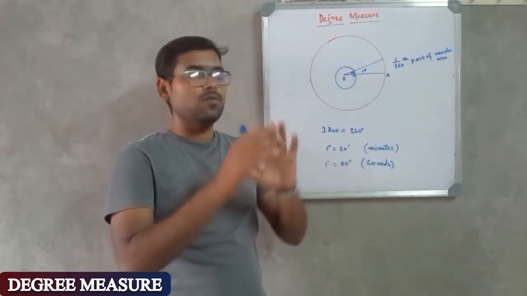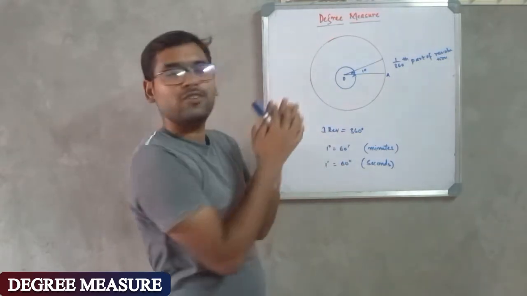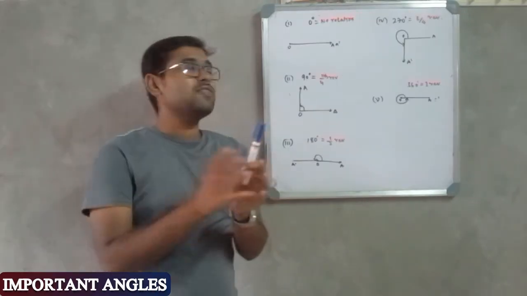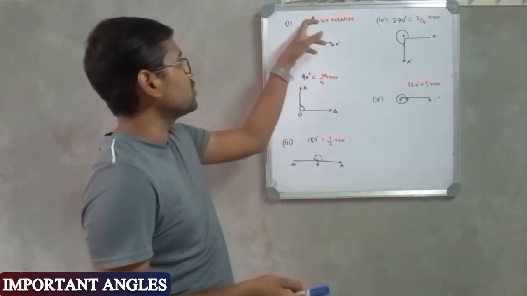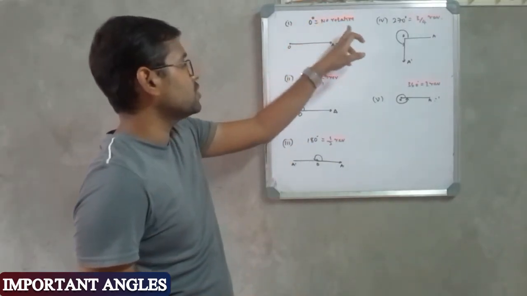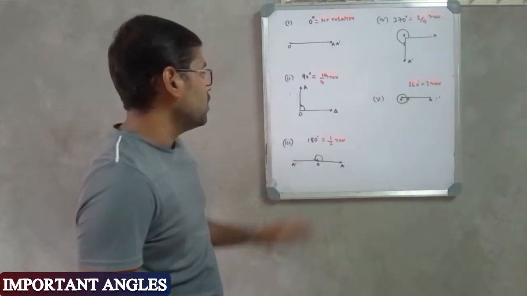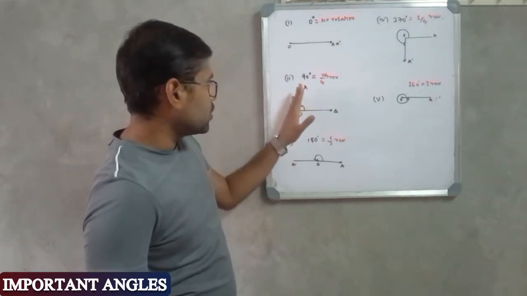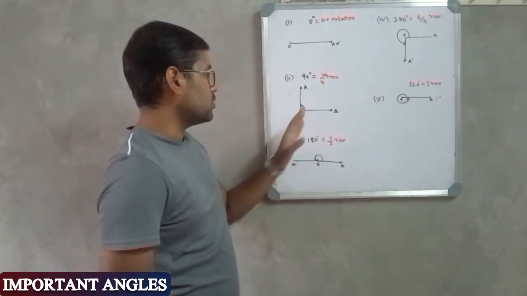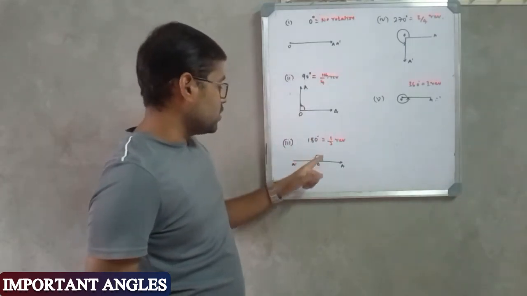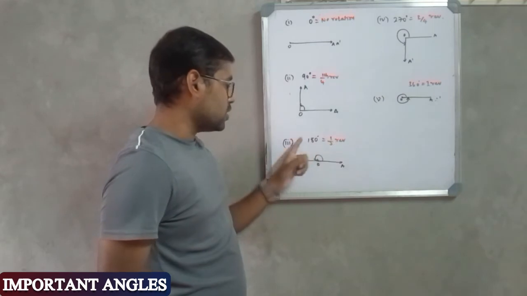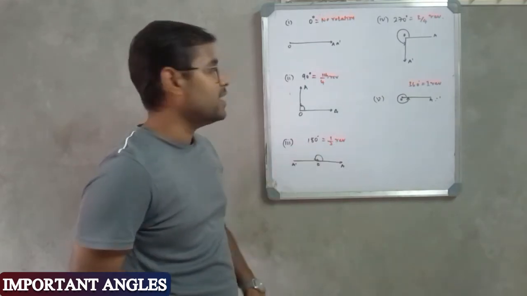And now let us see some important angles in terms of degree measure. Guys, here we have a line segment which is not at all rotated. So there is no rotation here, and we call it 0 degrees, which is equal to no rotation. If the rotation is equal to 1/4 of the revolution, then that angle is known as 90 degree. And if the rotation is equal to half of the revolution, then that angle is equal to 180 degrees.